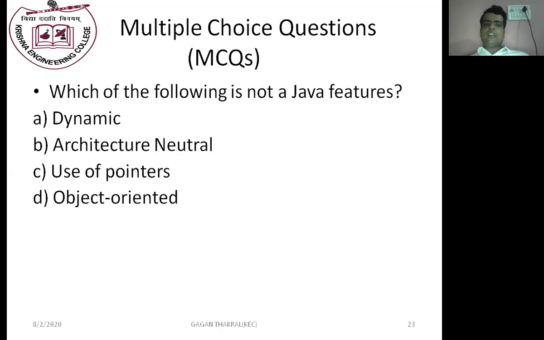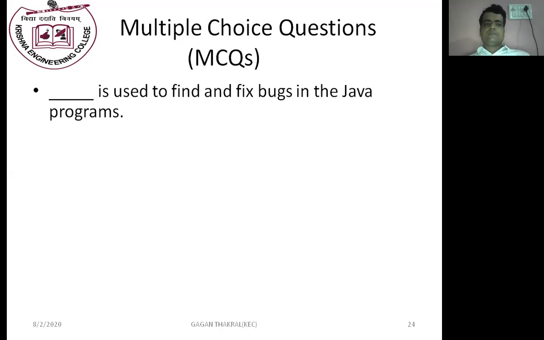As I mentioned earlier, James Gosling tried to make Java a very simple language, and removed the concept of pointers, which is a complex concept, from the Java programming language. So the answer is C, use of pointers.